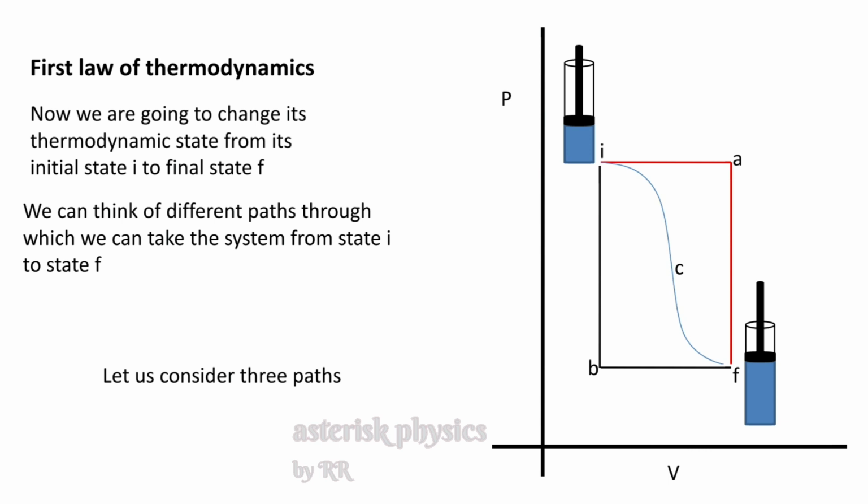So these are the three paths or the three ways or the three mechanisms or the different thermodynamic processes by which we change the thermodynamic state of that system from its initial state I to the final state F. But here, the processes are different, but the initial state of the system and the final state of the system are same.